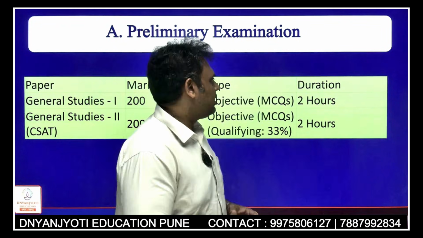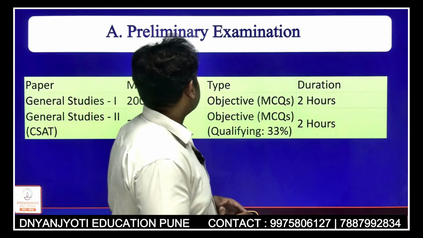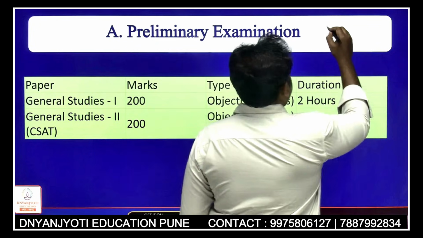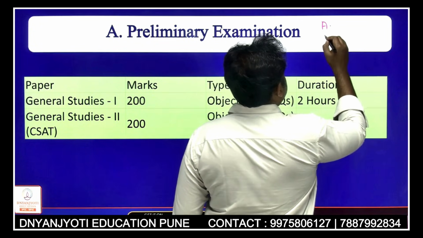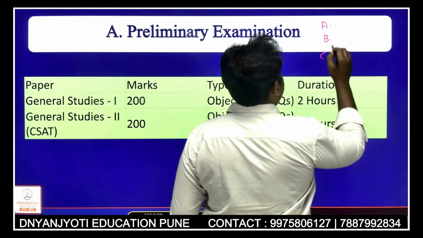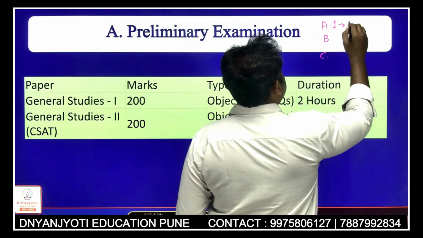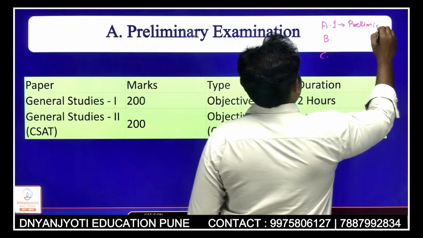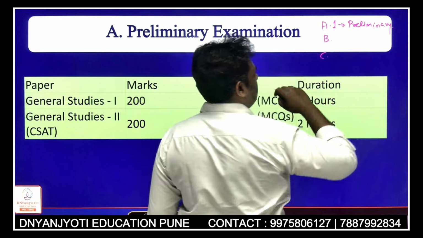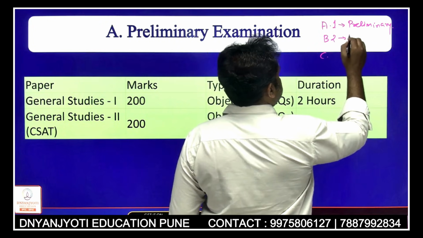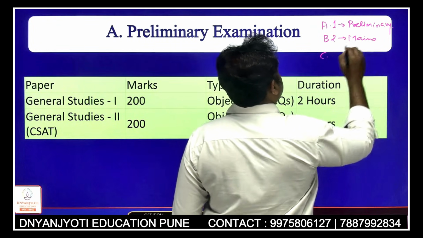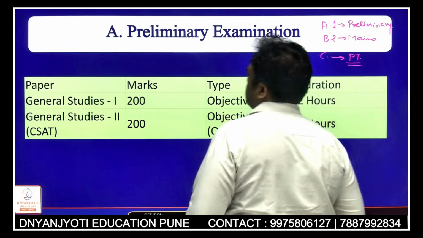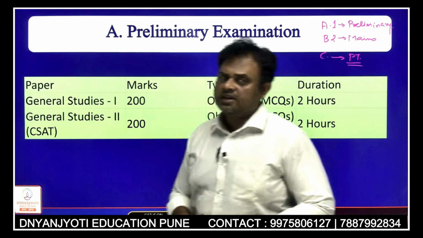Now further let us understand the pattern of the examination. Now we know that our examination is divided into three stages, A, B and C. The first stage is the preliminary examination, which is basically known as the prelims. Then the second stage is the mains examination, and the third stage is the PT, or the personality test. So these are the three stages in which we are going to appear for our examination.